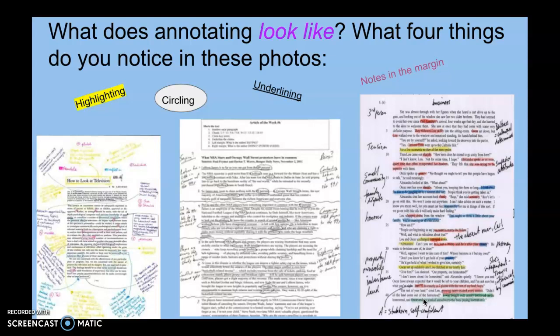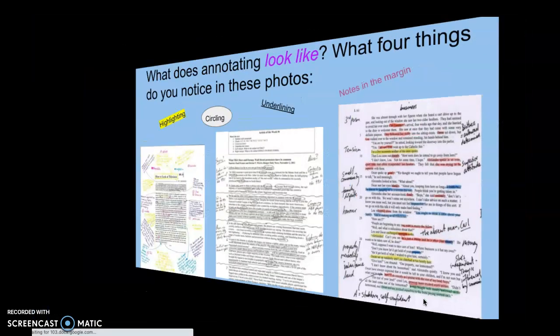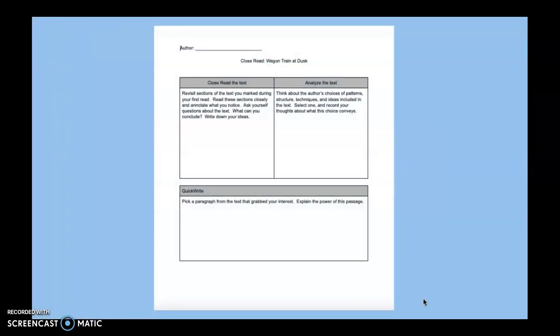So after you're done with your first reading and your second reading and you've done your annotating, the last part of our assignment is this document. This is called our 3-square, and this is where we're going to bring our information from our annotating to turn in for a grade. Now, this document is worth a total of 6 points.